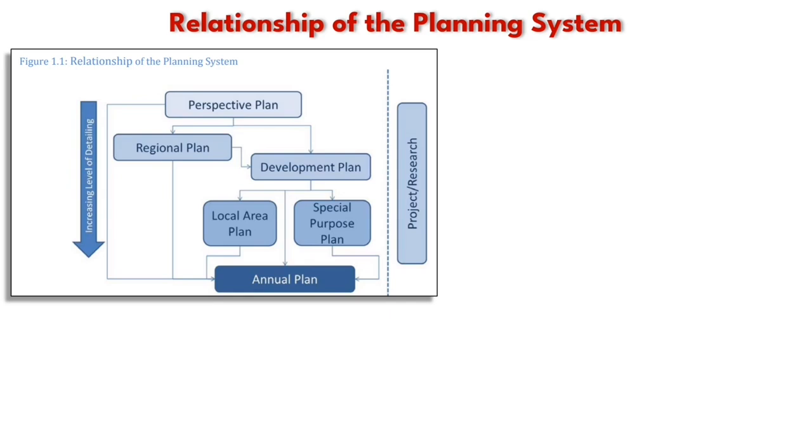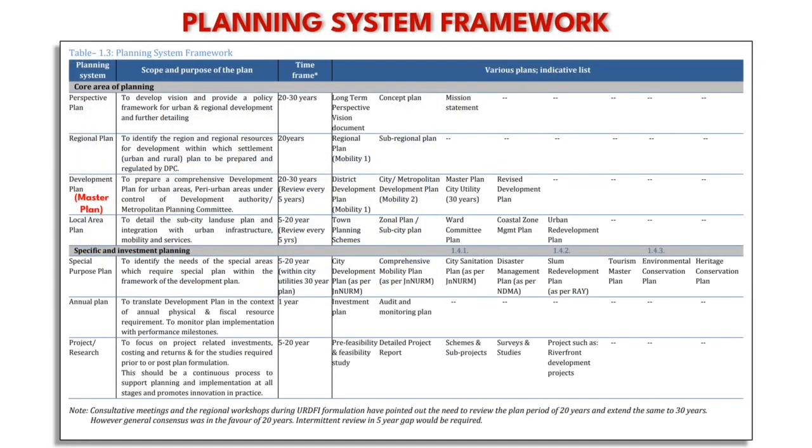In core area planning, local area plans are the lowest level of plans. They can also be called as neighborhood plans. These type of plans are generally prepared for wards or group of wards known as zones and include detail up to the provision of basic infrastructure in various localities. Such plans have time frame of 5 to 20 years with review in every 5 years.